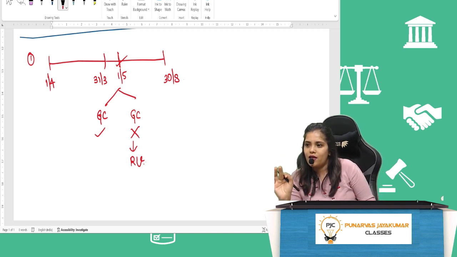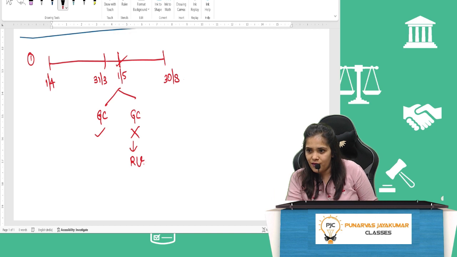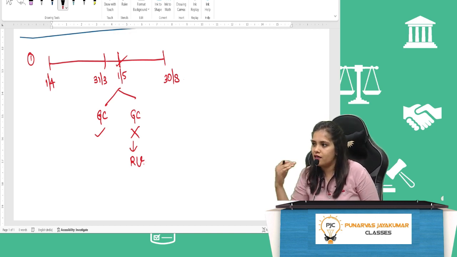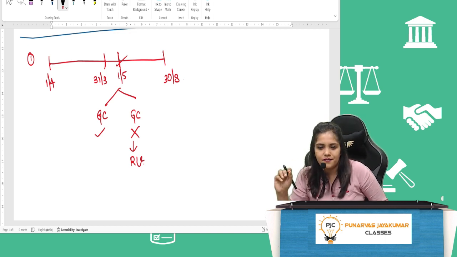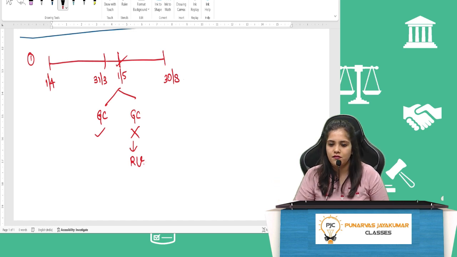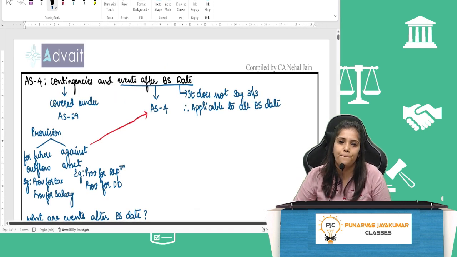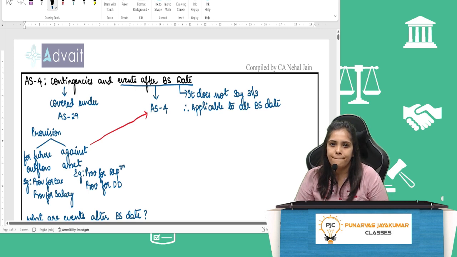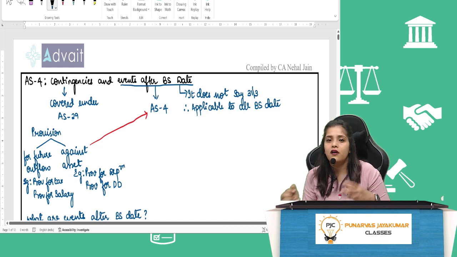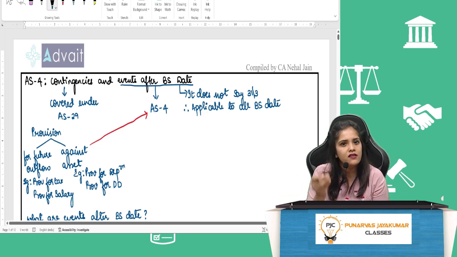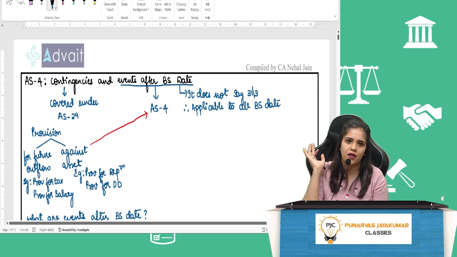I will give you 1 minute. Look at the flow chart that we have made. I want you to quickly understand the flow chart that we have made. हाँ बेटा, जब बैलेंस शीट बनाएंगे, that time AS4 will be applicable.